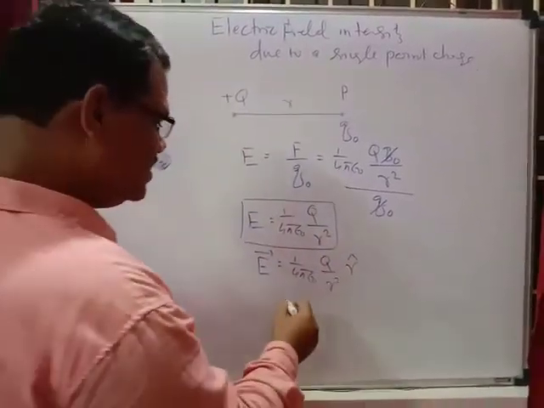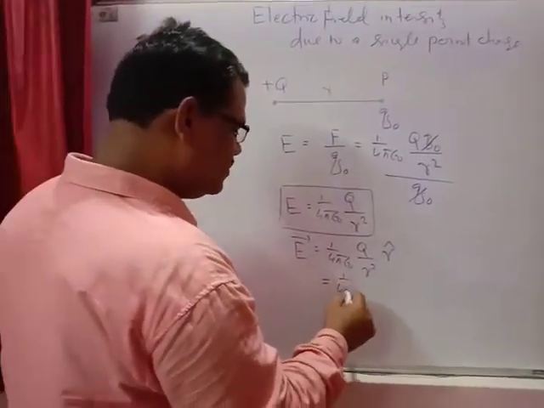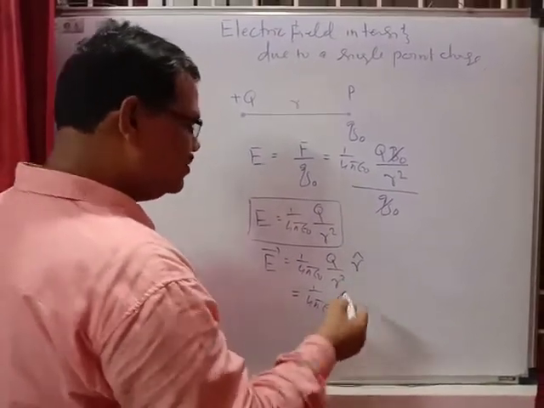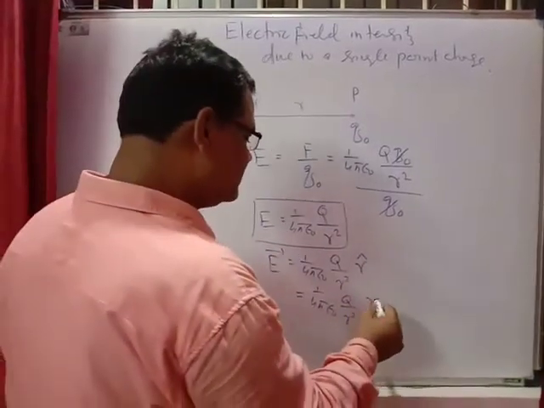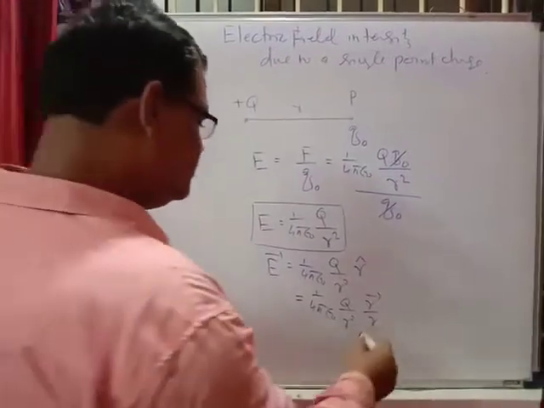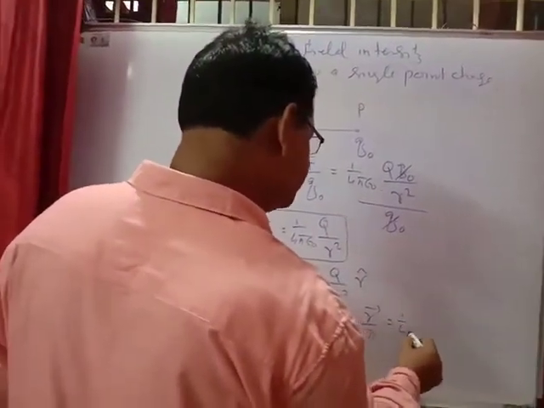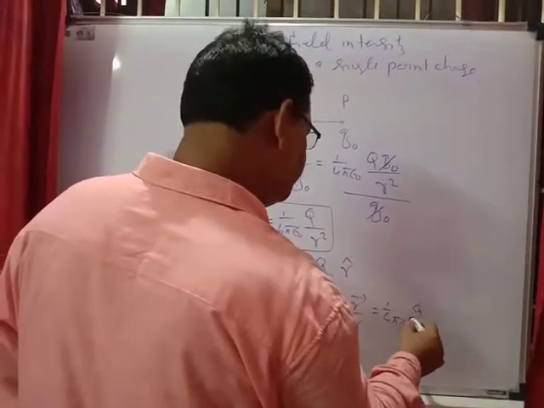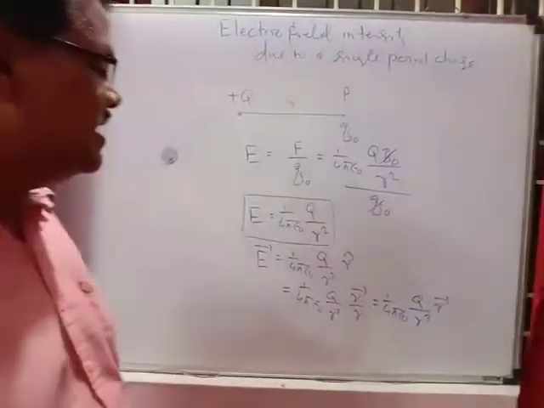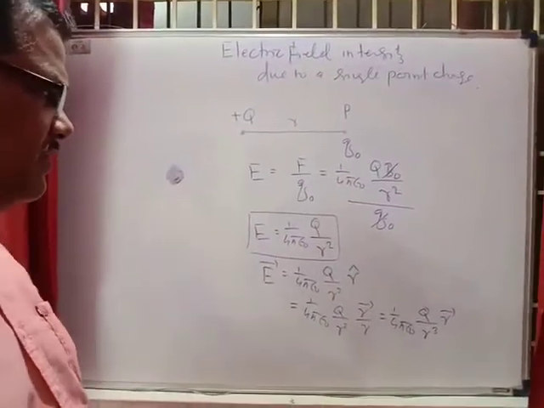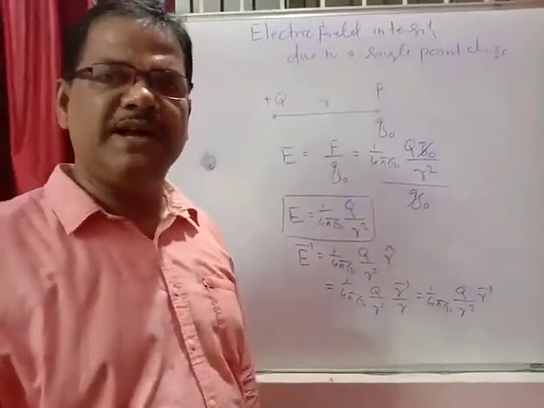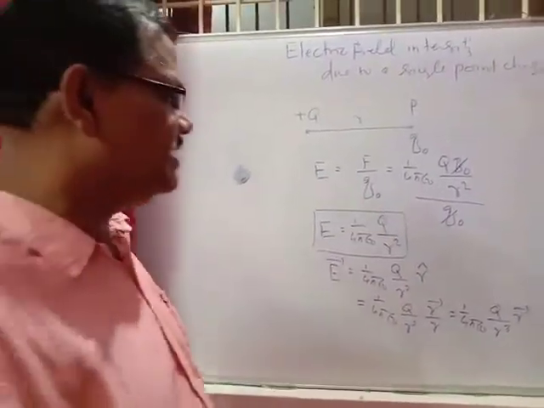Going a step further, R cap equals R vector upon R. Also this can be written as 1 upon 4 pi epsilon naught, Q by R cube, into R vector. In this manner you can represent it, but whenever you are calculating numericals, you can directly put E equal to 1 upon 4 pi epsilon naught, Q by R square. It is the magnitude of electric field intensity.